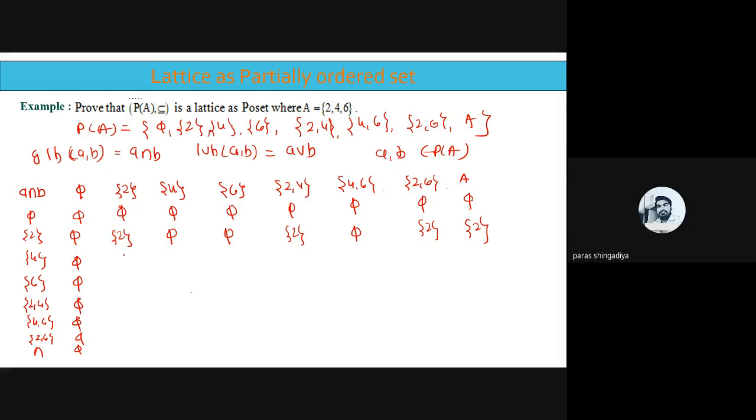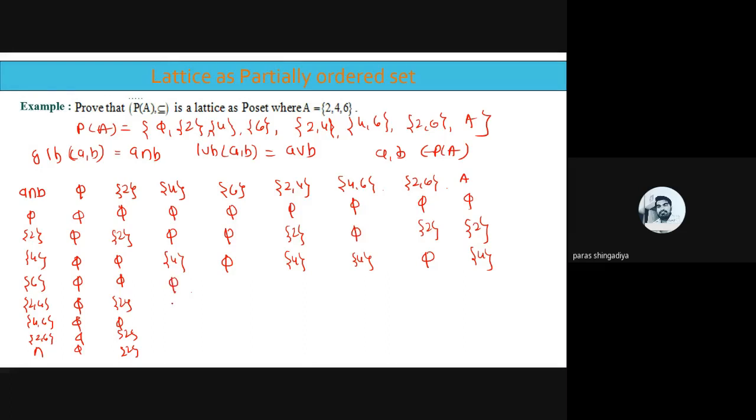Now singleton 4 with all the remaining, and repeat this answer here. That is 5, 5. That is 2, 5, 2, and the 2. Clear? And now 4 with all the remaining. So 4 with 4, the intersection is 4. 4 with 6, it is 5. 4 with 2, 4, it is singleton 4. 4 with 4, 6, it is singleton 4. Here it is 5 and it is singleton 4. Clear? And write down this answer here.